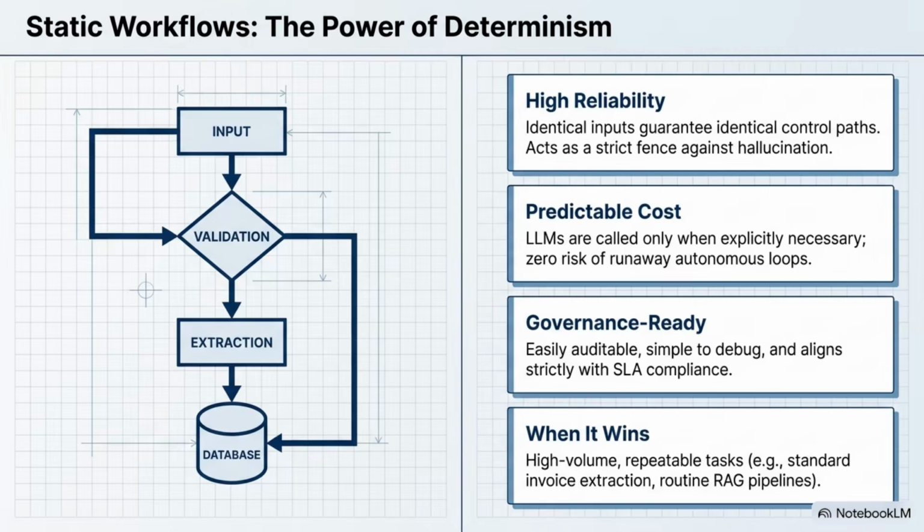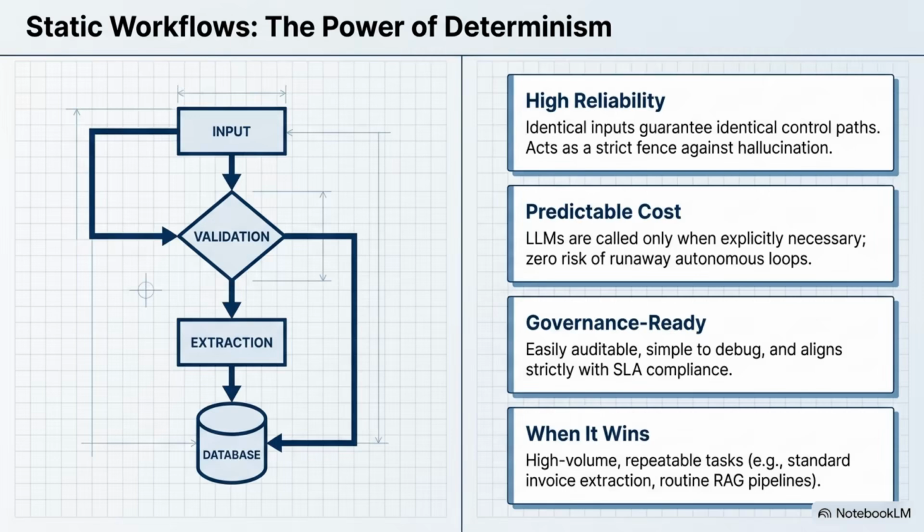I always picture this as like a factory assembly line. That is a great way to look at it, yeah. Right, because if you're processing incoming invoices, step 1 always extracts the data, step 2 validates it, and then step 3 hits the ERP system. It's super rigid, but what's fascinating here is how that rigidity actually becomes your biggest advantage for cost and latency. Absolutely. Because the path is fixed, the language model is only called exactly when it's needed. You bypass all those continuous, expensive decision-making loops.